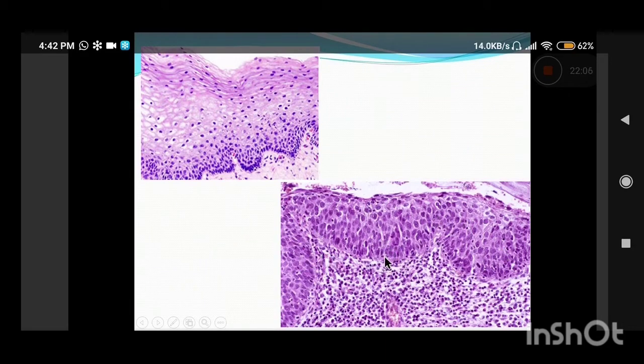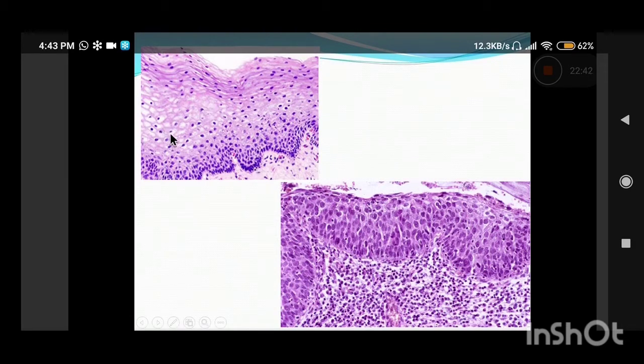Now look at the nuclei. First of all, there is so much haphazard, disordered arrangement of the cells. There is loss of basal polarity. The individual nuclei are much larger. There is enlargement of the nuclear size, loss of polarity, and there is hyperchromasia. See these nuclei, they have become darker, and they are enlarged, and they show pleomorphism. Pleomorphism means there is variation in the shape.